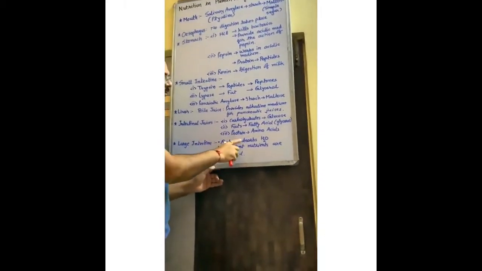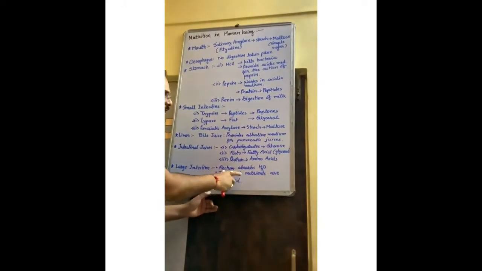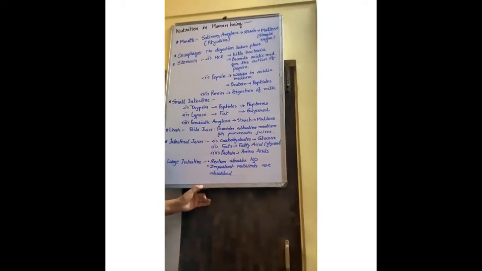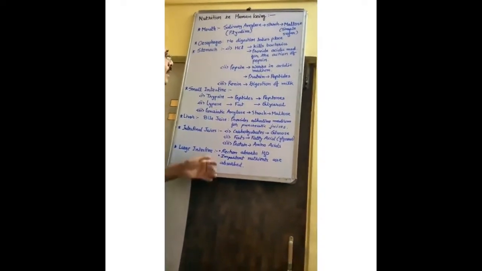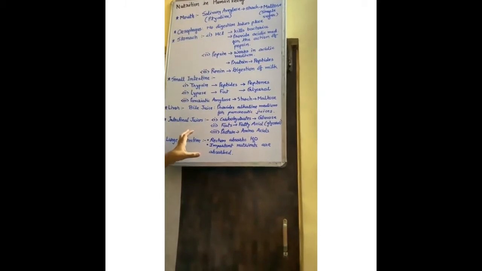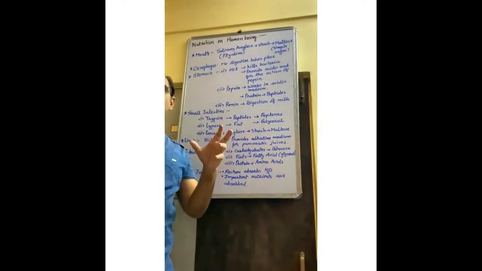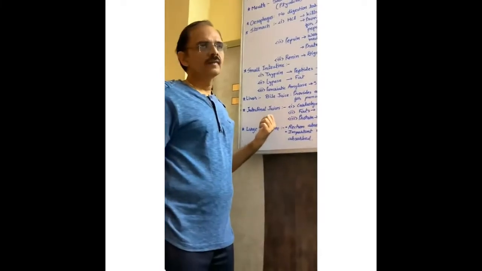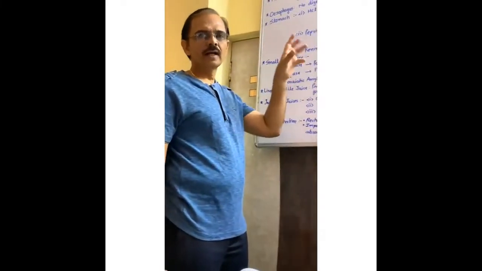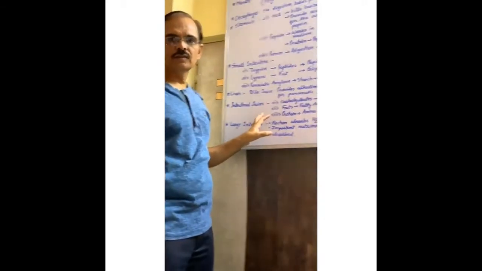Here the large intestine absorbs almost all the water. Important nutrients are also absorbed, and the waste material comes out from the anus. Sometimes in 4-mark questions this topic will also be asked, or a diagram and explanation will also be asked. So this is the most important topic: nutrition in human beings, diagram, structure, function of enzymes and juices.